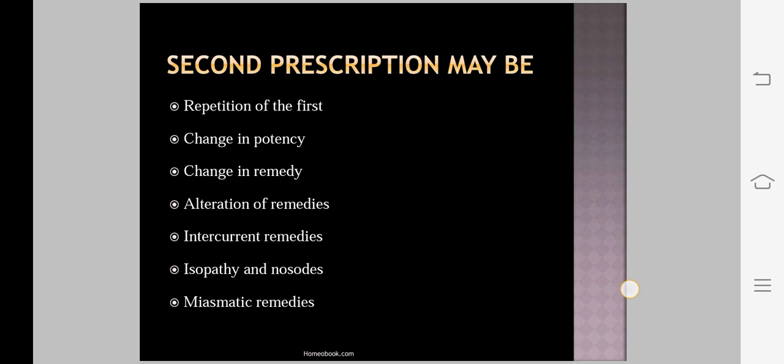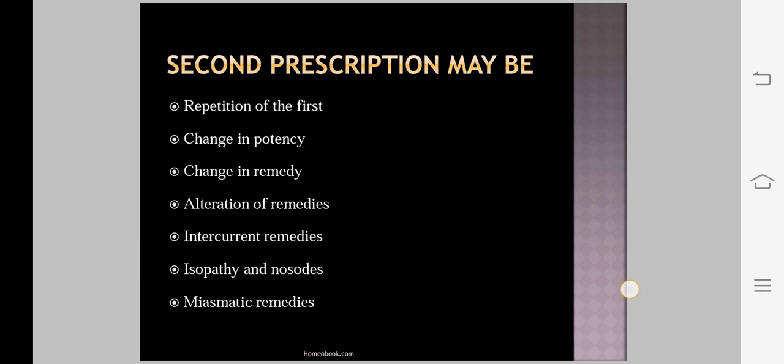The next type is cognate remedy. What is cognate remedy? These medicines are so closely related to each other that a medicine always tends to one of its cognates. That is, the medicines which are closely related to one another, we call a cognate remedy, and this can be required in some cases to complete the cure of that patient.